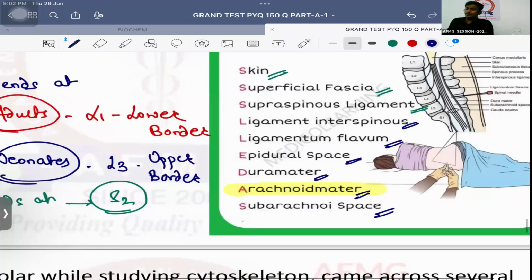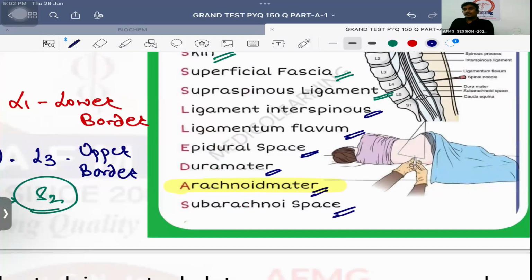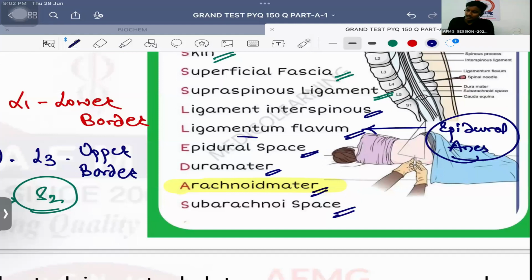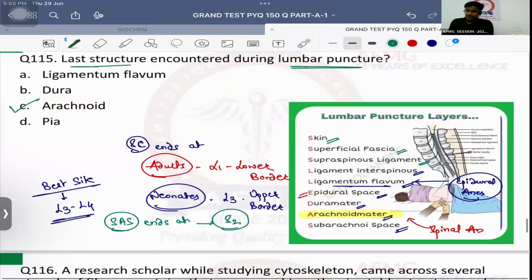Important is, if you have to give epidural anesthesia, which is the last layer to be pierced? Very good. So in cases of epidural anesthesia, definitely the last layer to be pierced is the ligamentum flavum, because after that you reach the epidural space. No issues with this. So the last layer pierced in lumbar puncture or in cases of spinal anesthesia, the answer should be arachnoid matter. But the last layer punctured in cases of epidural anesthesia, the answer should be ligamentum flavum. No issues anybody? So please remember this.